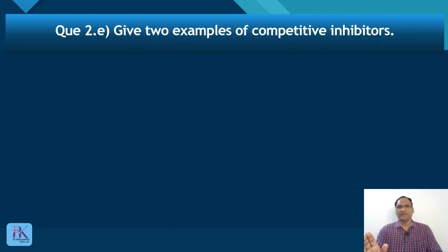Give two examples of competitive inhibitor. Very straightforward question. Okay, just collect your knowledge from your enzyme part, okay, and one from your metabolism part. Okay, because two examples are asked. Okay, so I have provided